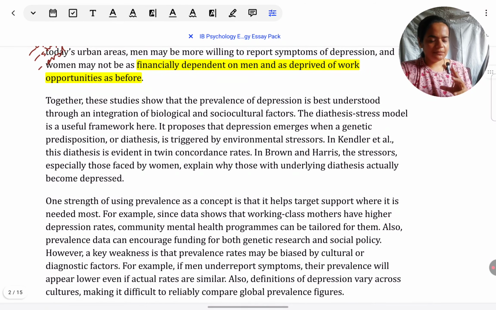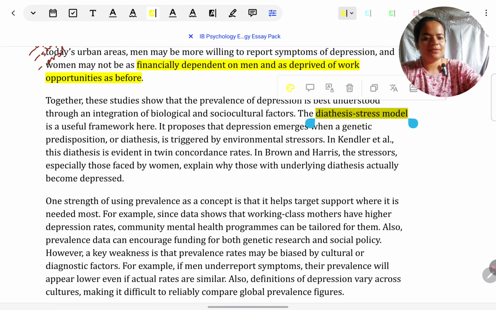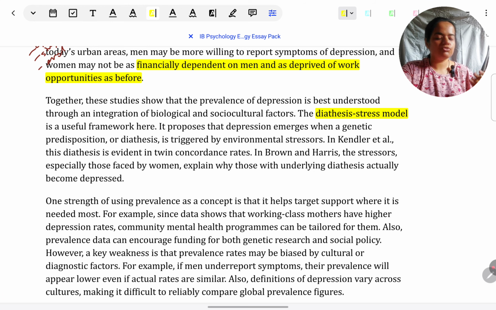Before that though, I have done one thing because it's relevant to this answer, it won't be relevant every time. We took two views, one was Kendler's genetic view and the second was Brown and Harris's sociocultural view. They are not opposites, they are not contradicting each other, they can be reconciled in the diathesis-stress model. So here I've tried to explain how both might be true.